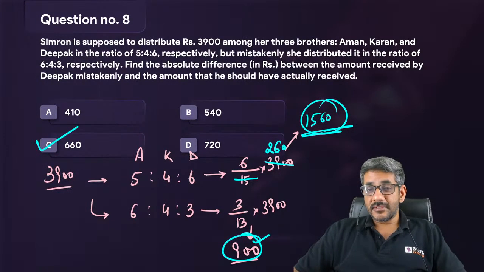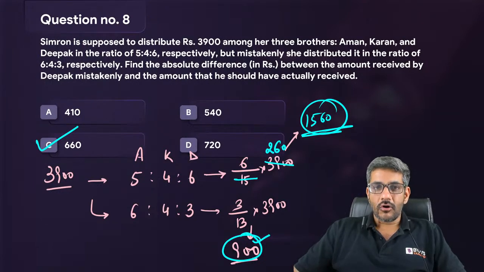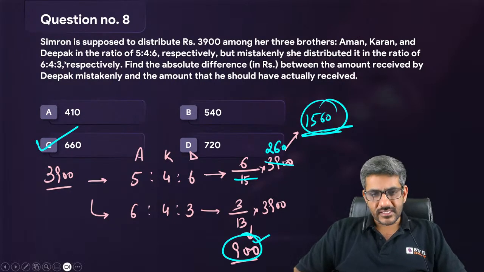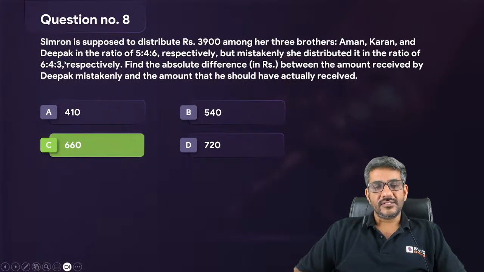बहुत सारे लोगों ने बाद में सही आंसर दिया हुआ है, मैं देख रहा हूँ. Ria, Prajwal, Nancy, Aman, Ashmita, Kriti Goyal, Tanisha, Bavandla, they all have given the right answer to the question. And yes, the right answer is 660. Very, very good, guys. You have to do this fast. So the correct answer is option C.